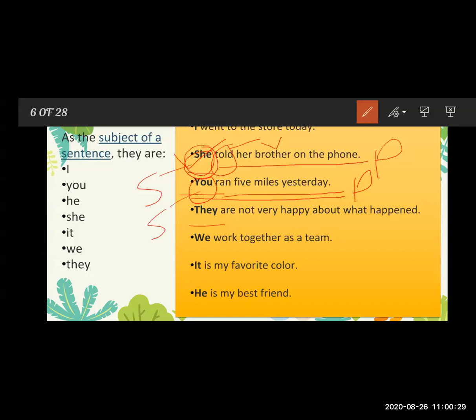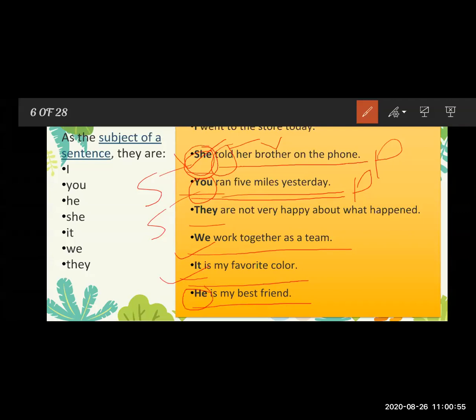The next sentence is: We work together as a team. In this sentence, we is the subject. Now the next sentence: It is my favorite color. In this sentence, it is the subject. And the last sentence: He is my best friend. In this sentence, he is the subject.